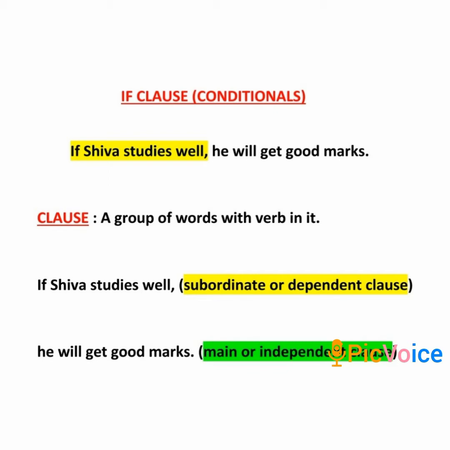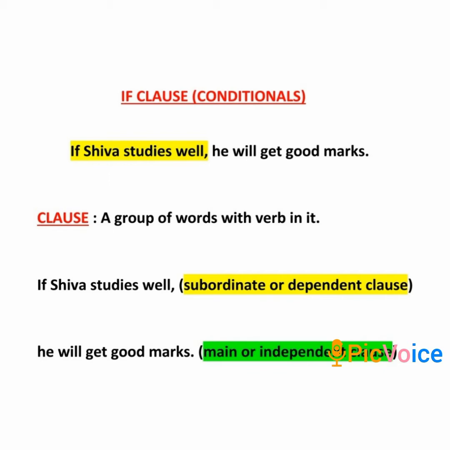If Shiva studies well is the subordinate or the dependent clause. He will get good marks is the main or the independent clause. I repeat. If Shiva studies well is the subordinate or dependent clause. He will get good marks is the main or the independent clause.